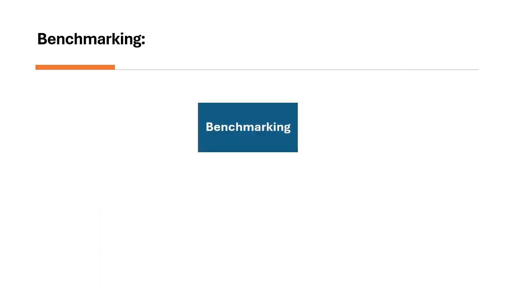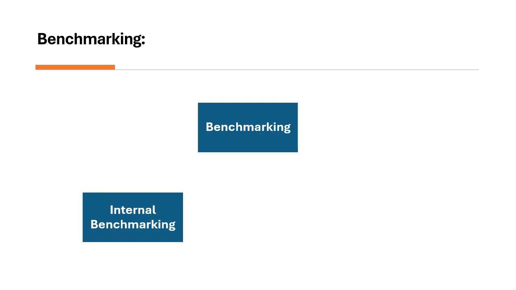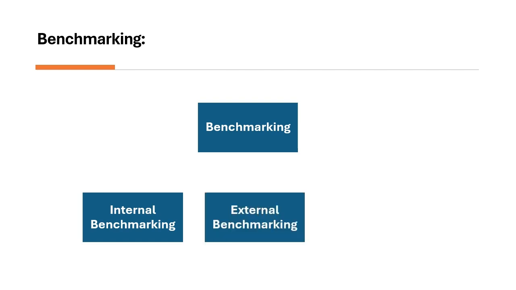Benchmarking. Benchmarking in facility management is the process of comparing your facility's performance, practices, or cost to industry standards, best practice, or similar facilities. It helps identify areas of improvement. Types of benchmarking. Internal benchmarking. Internal benchmarking is comparing performance between departments or facilities within the same organization. Next is external benchmarking. External benchmarking is for comparing performance with other organizations and industry standards.